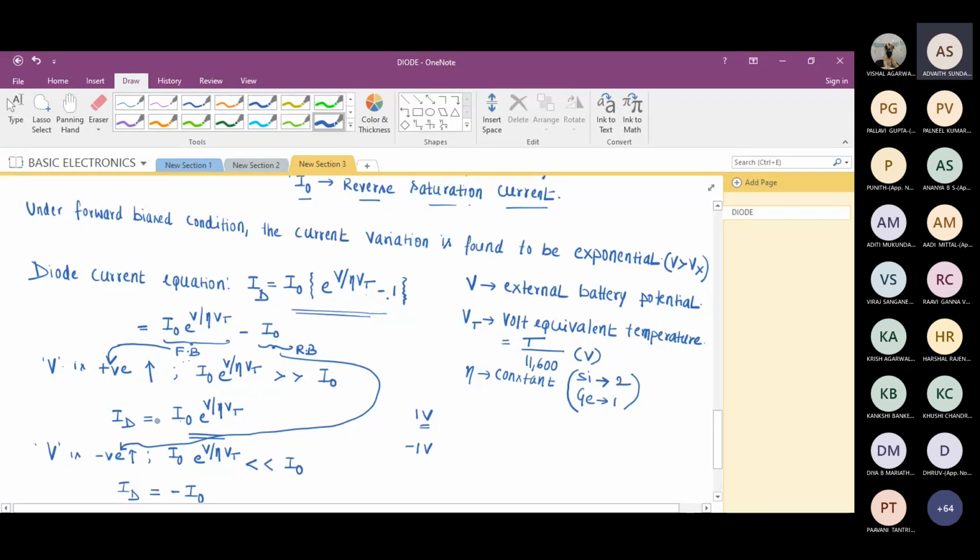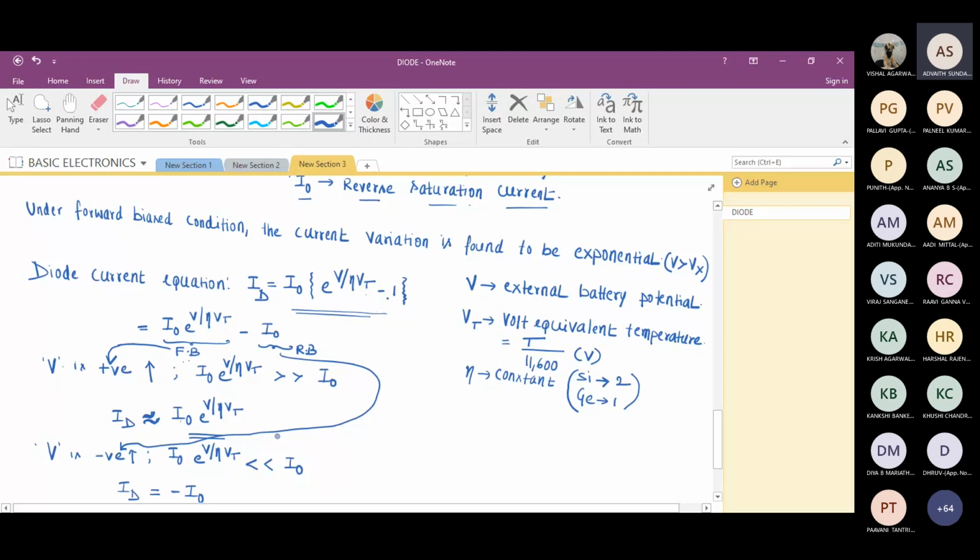Let me change it. Can I write it as almost equal to this? Yes, sir, almost equal to. Sir, that e raised to v by eta vt term could be like 3 point something, so it would be around twice that thing, no? That's why I was asking that.